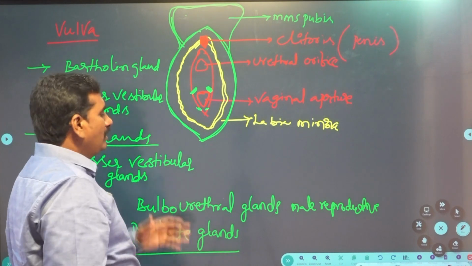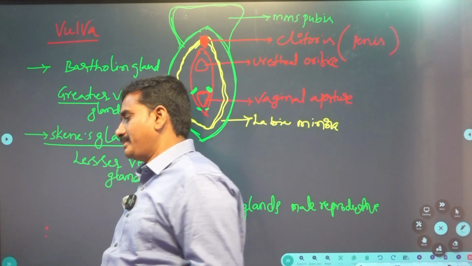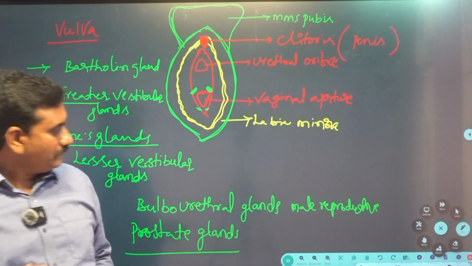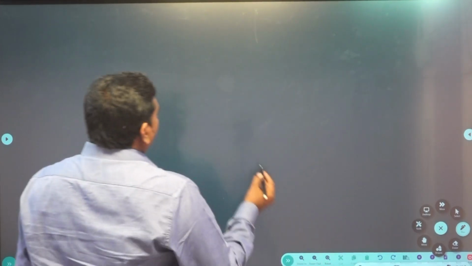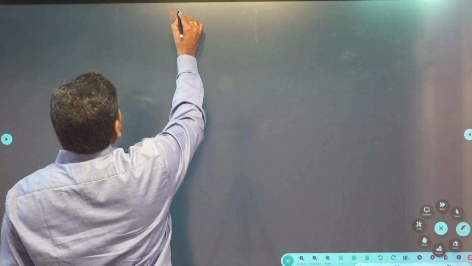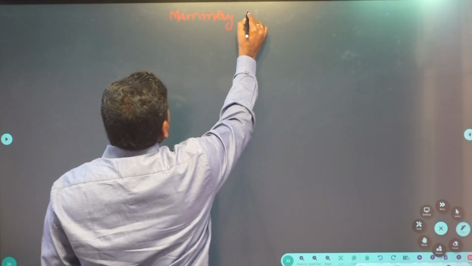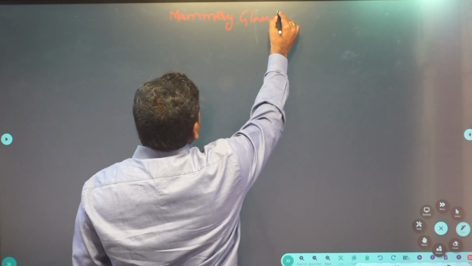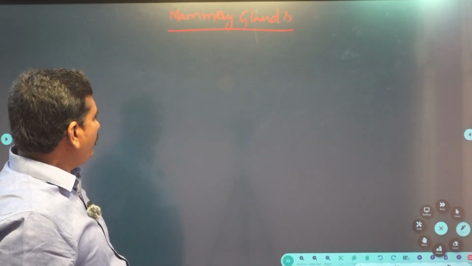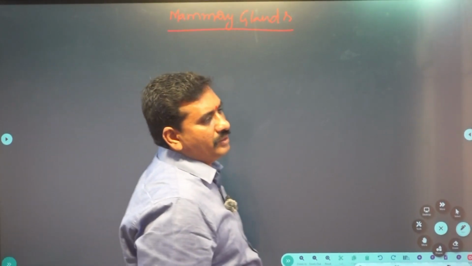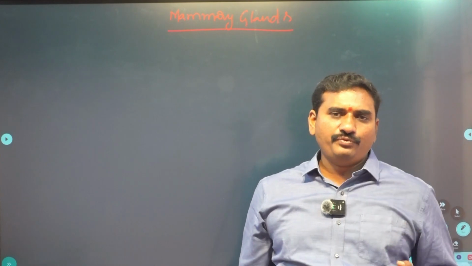Now, my dear students, next we go to the mammary glands. The presence of mammary glands is a characteristic feature of mammals.